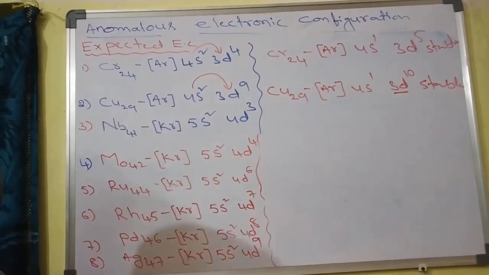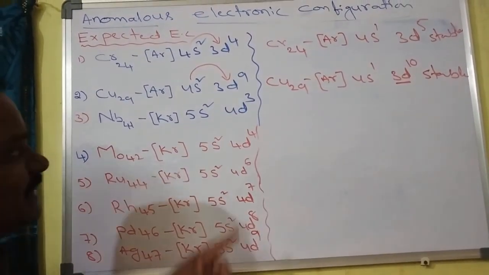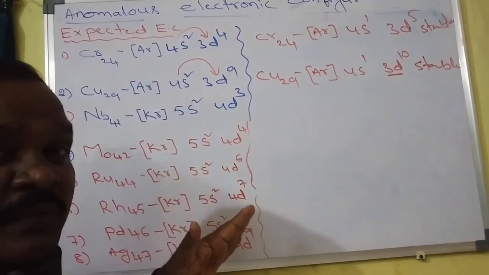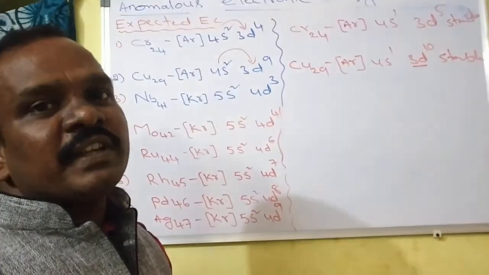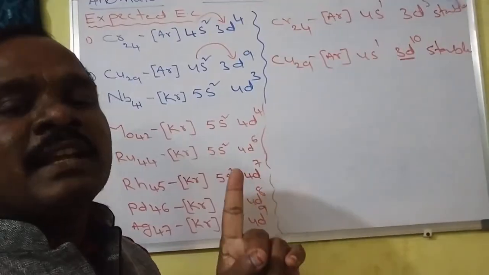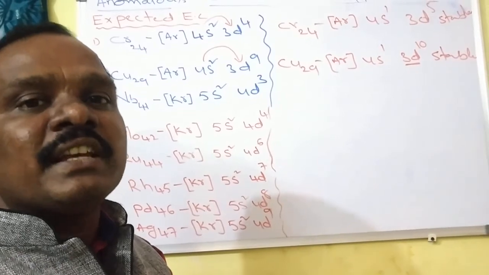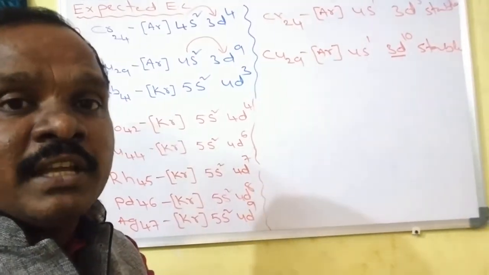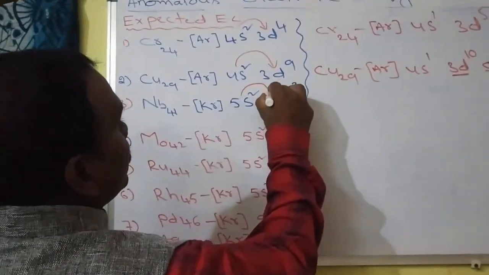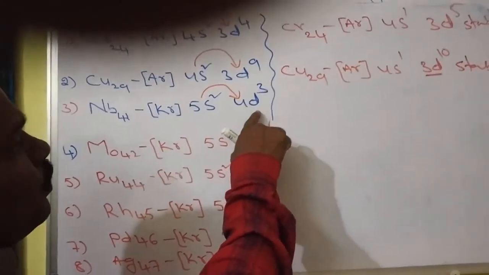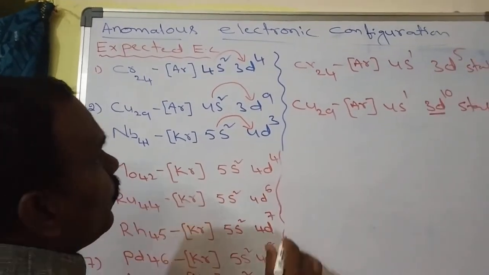Now niobium. You see the niobium, how many electrons are there here? 4d3. This is the D3 configuration. Is the D3 configuration more stable or the D4 configuration more stable, students? The D4 configuration is more stable compared with D3, because exchange of energy is more. Exchange of energy is more means stability is more. You see now, one electron jumps from 5s to 4d.